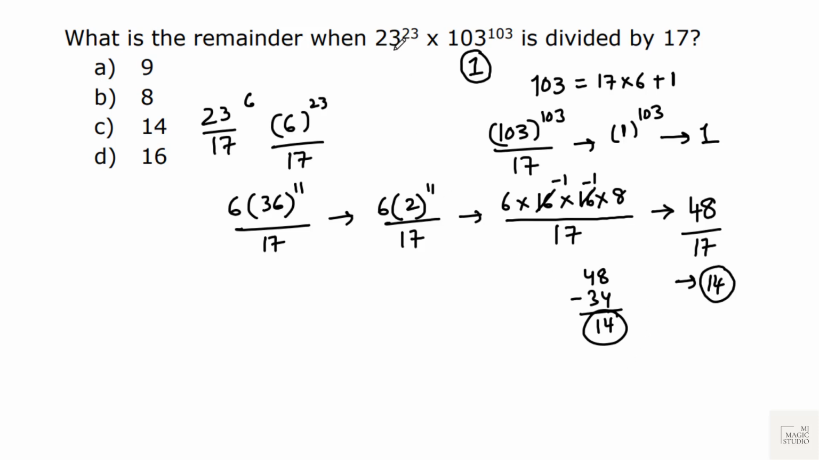So for the first part, 23 to the power 23, remainder is 14. For the second part, 103 to the power 103, remainder is 1. When we multiply these two remainders, we get 14 into 1, that is 14. So the remainder when this entire expression is divided by 17 is 14. Option C is the fit.